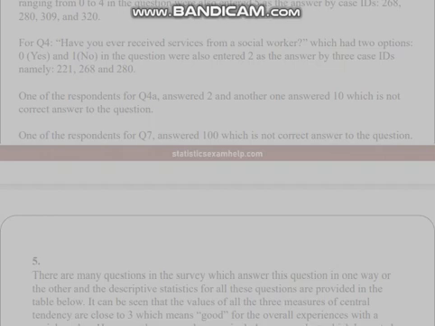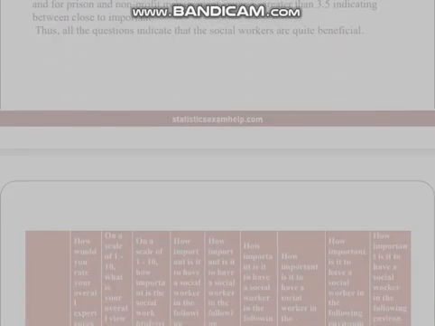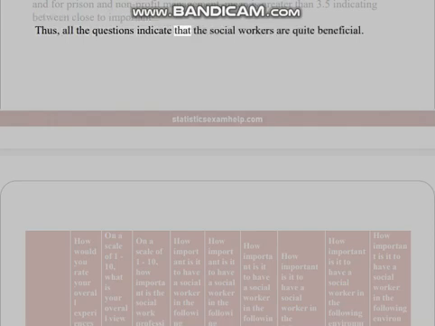With regard to importance of the profession, measures of central tendency are greater than 8.5, suggesting quite important. All the three measures of central tendency for the questions regarding the importance of hospice, hospital, school, mental health centers are greater than 4, suggesting social workers are important. And for prison and non-profit management, mean is greater than 3.5, indicating close to important. Thus, all the questions indicate that the social workers are quite beneficial.